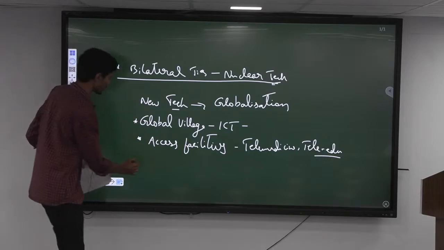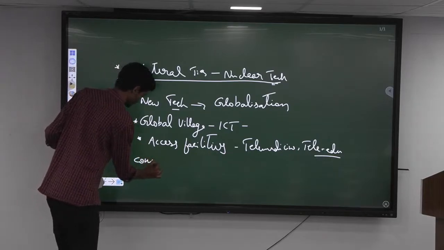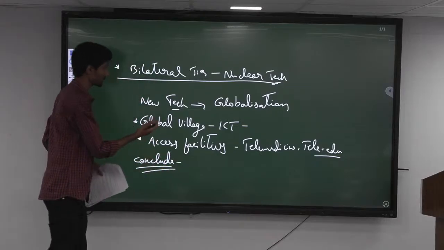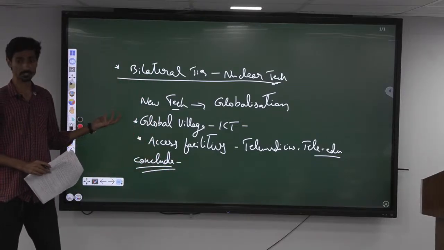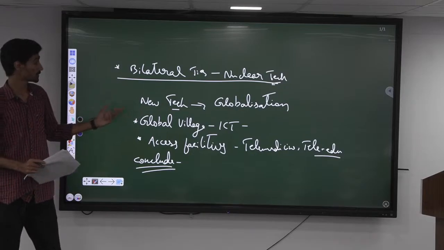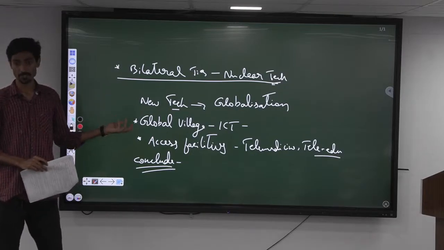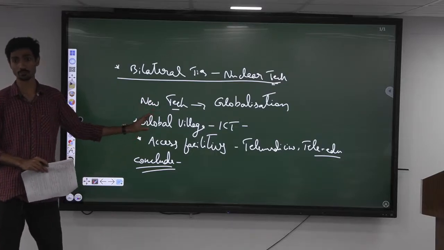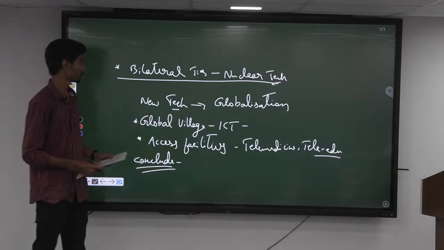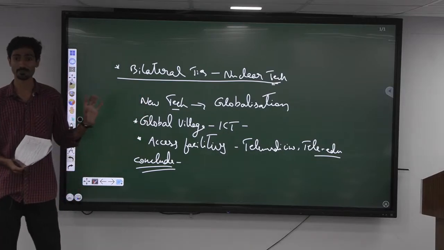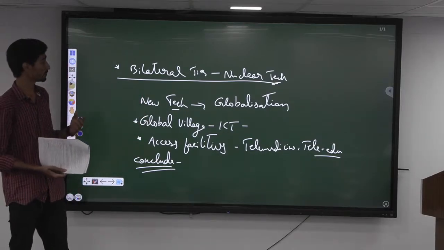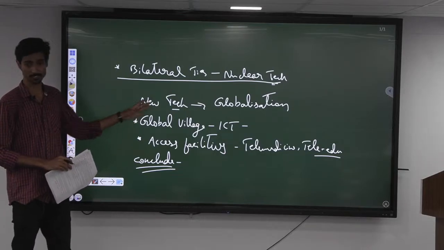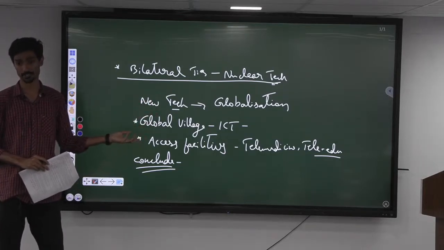And concluding, we can tell that there is a significant importance of both globalization as well as new technologies. However, the need is to ensure fair and equitable distribution of the benefits or the outcomes of this across the globe. Okay, that is the need of the hour. Usually what has happened is globalization has adversely affected different countries. Some countries have benefited well while others have been adversely affected. So the need is to ensure the benefits are distributed equitably and in a fair manner.